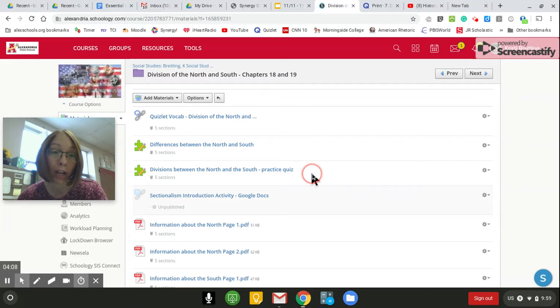After that, we took the practice quiz. I want everybody to do that at least twice. It's set to be open to take as many times as you want, so go ahead and do that. And there is another one. This is just another practice that we did very quickly after we finished the pie chart. So this is the practice quiz that has the inventions and vocab, that has a little bit of everything on it. So that's what I want you to focus on. And then you'll be able to see a percentage of how you did. You can review your answers, all of that.